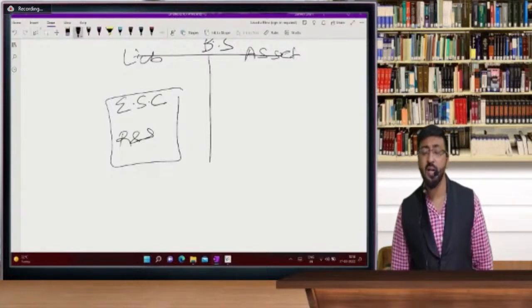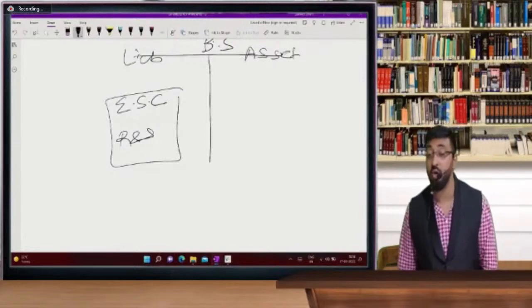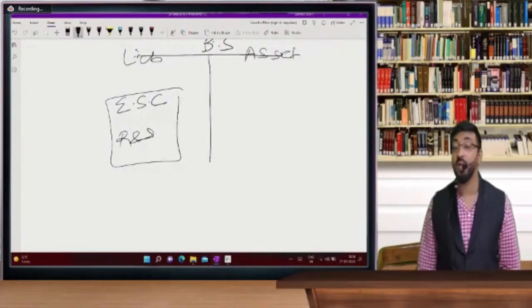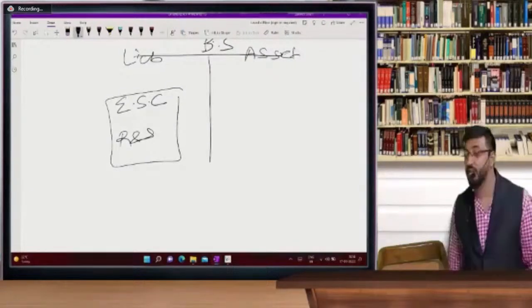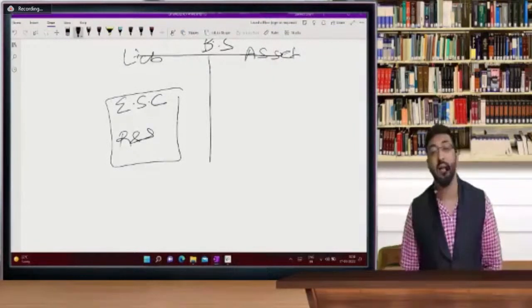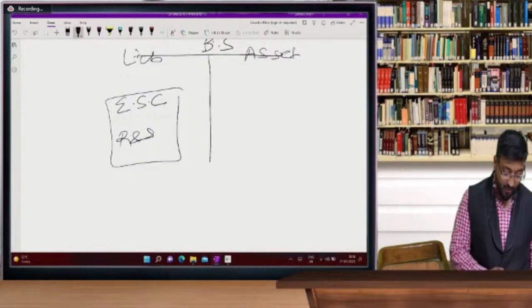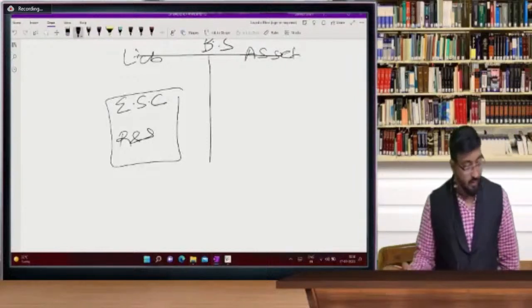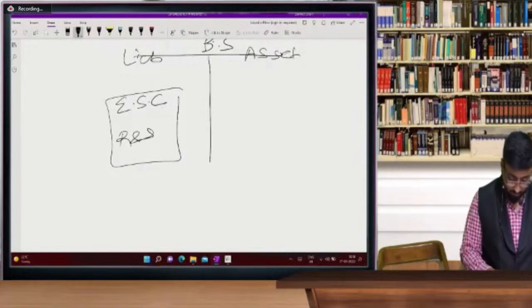Before starting bonus shares, because today we have to solve some illustrations which are based on the bonus shares chapter, and questions based on the balance sheet as well. So you must be aware of the pro forma of the balance sheet because these chapters are related to company accounts, and company accounts balance sheet pro forma is very, very important. So one more time, balance sheet pro forma.